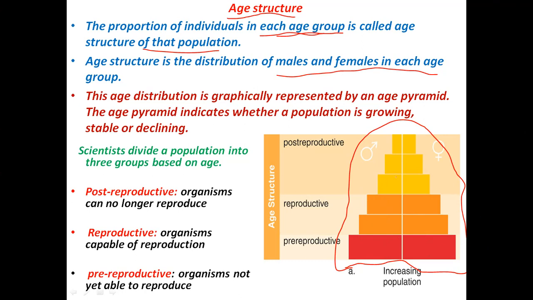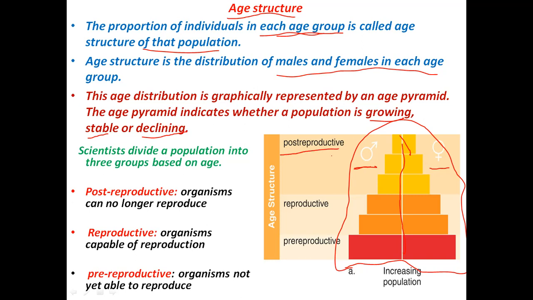This age pyramid gives us an idea whether a population is growing, stable, or sometimes declining. It will also give us an idea of males and females in each age group and how they are distributed. Suppose this side, the right side, is the male group, and this is the females. This is how they are distributed, and all these individuals are grouped on the basis of their age.